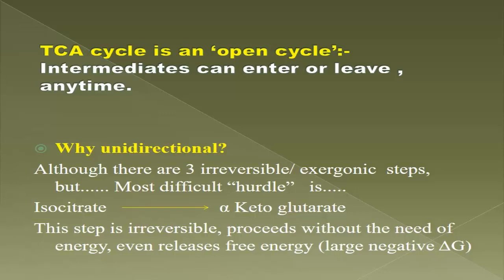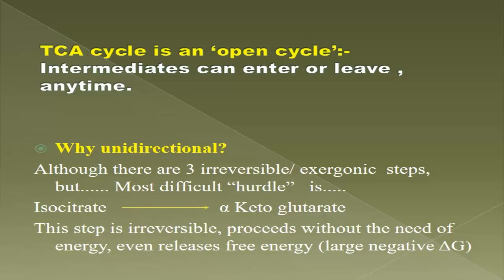Why is this step irreversible? Because of its high negative delta G value. This step proceeds without the need of energy and even releases energy. So this step always moves forward. No backward flow can ever occur in this step.